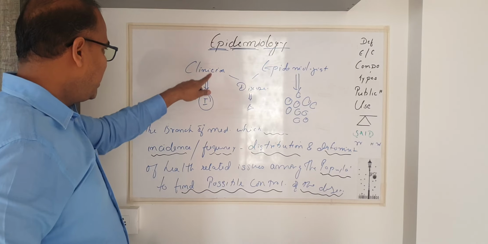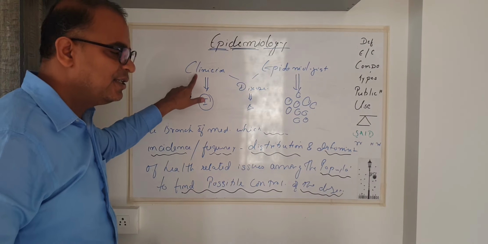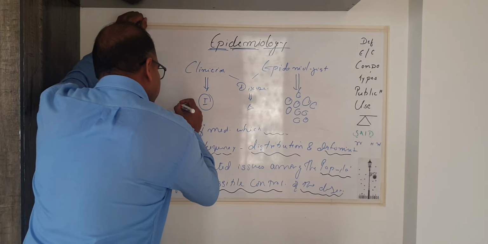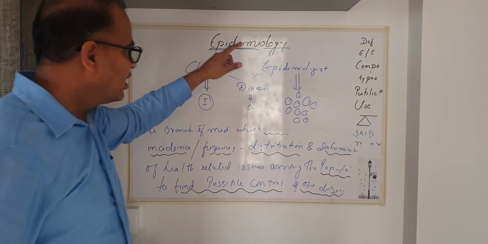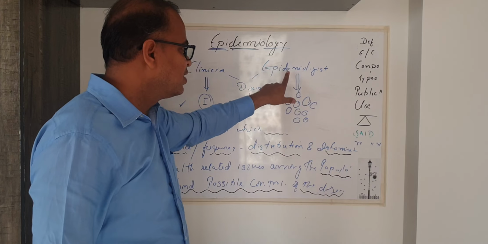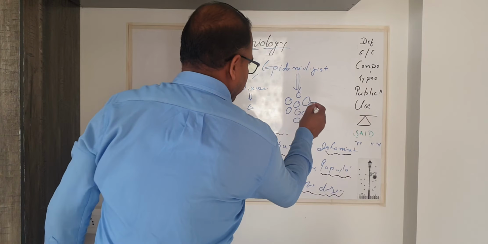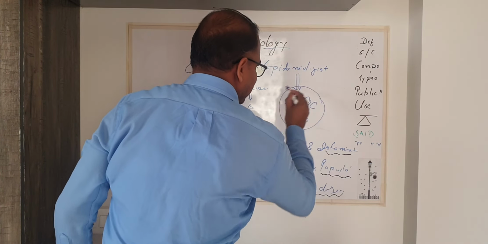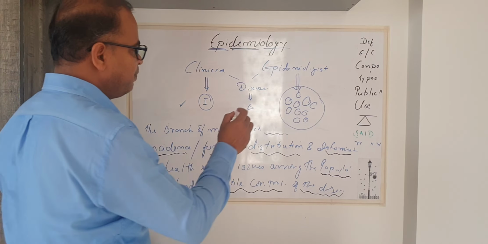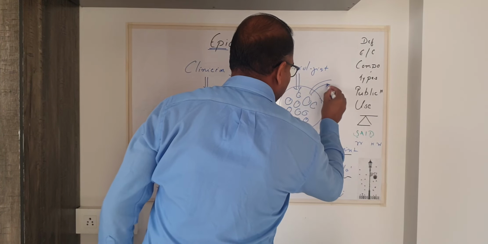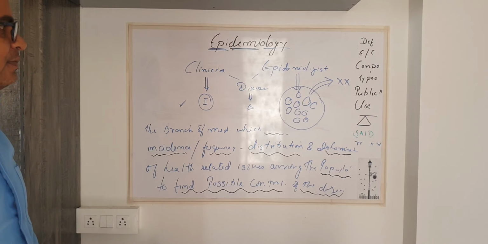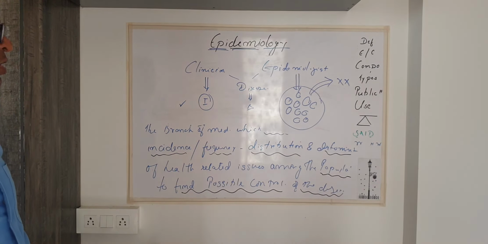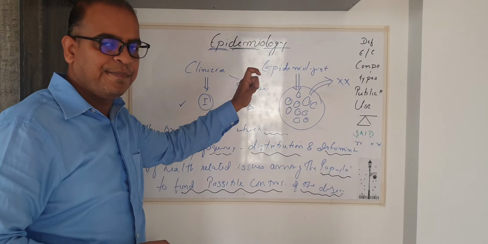But the main aim of a clinician is to cure the individual, while the aim of the epidemiologist is to cure the entire community and to prevent the further outbreak of the disease. Right? But both of them use the same parameters.